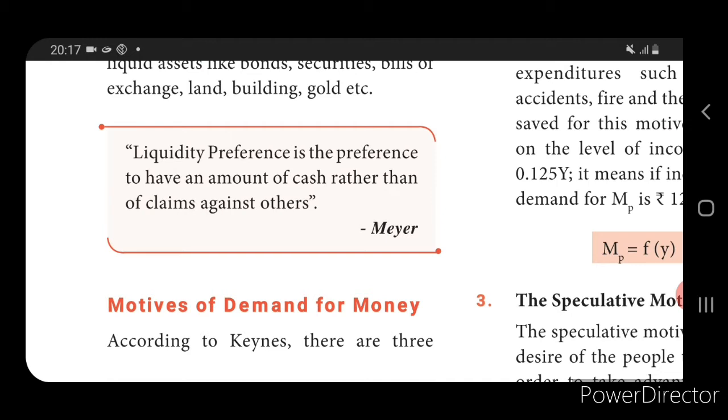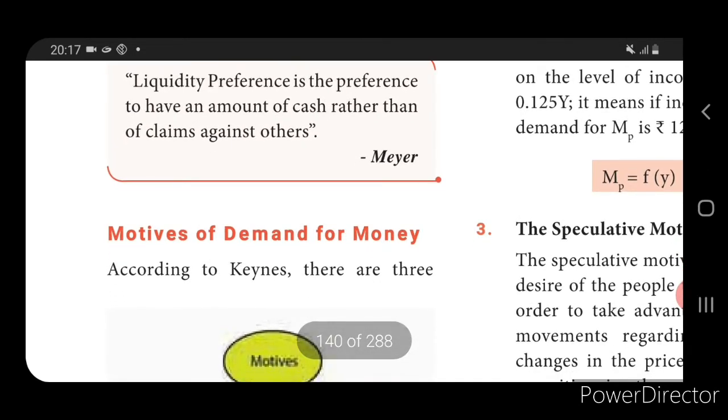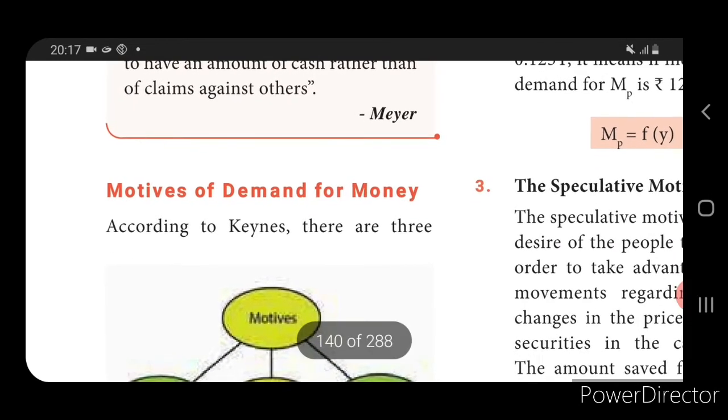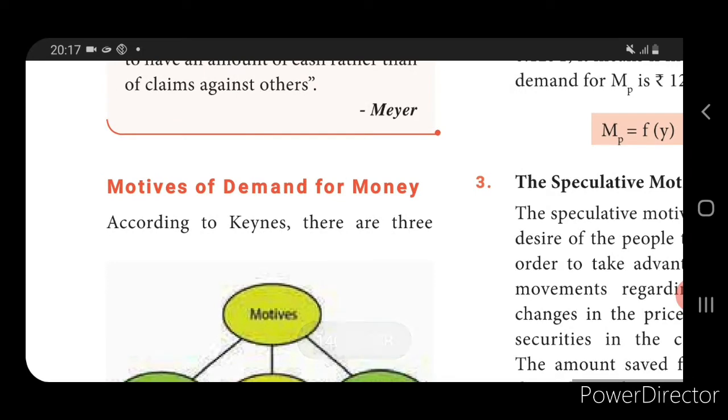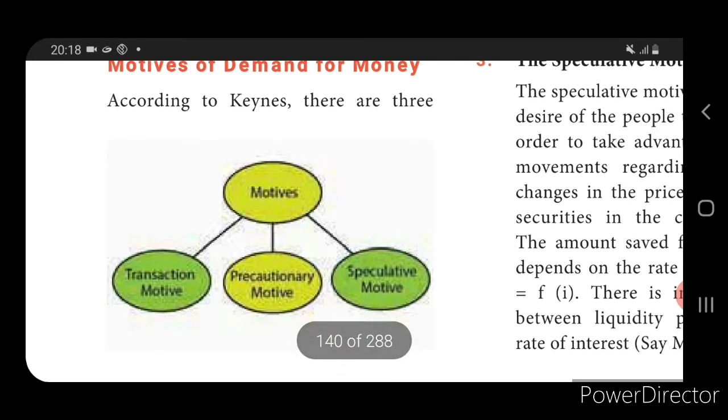People generally hold cash for three motives. According to him, there are three motives of demand for money: transaction motive, precautionary motive and speculative motive.